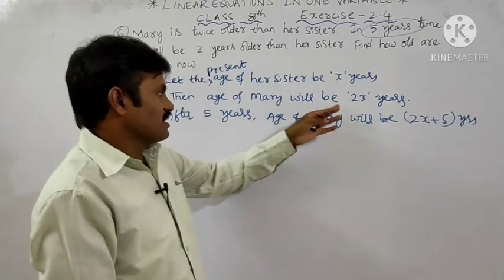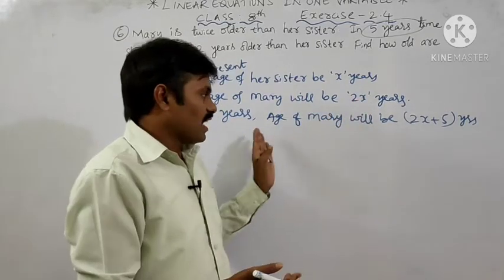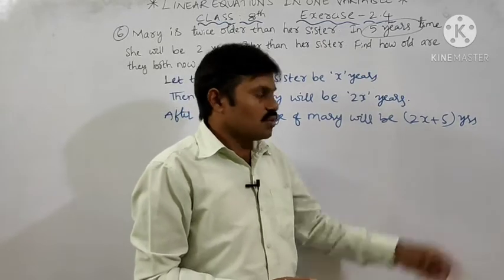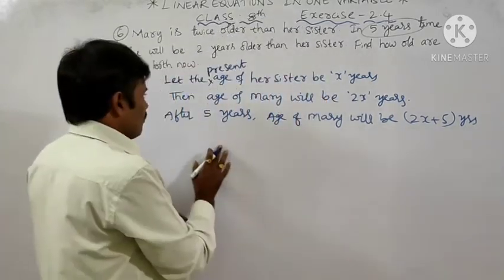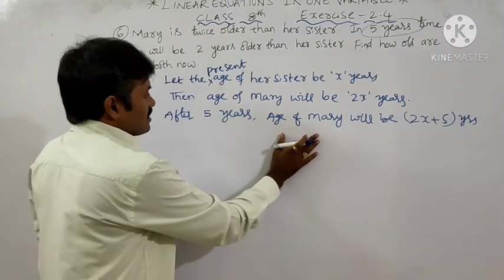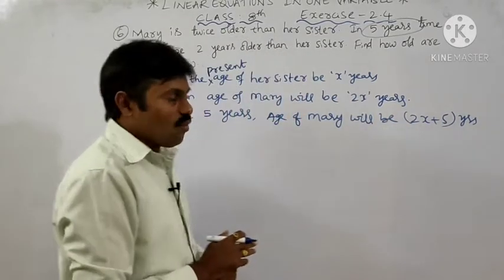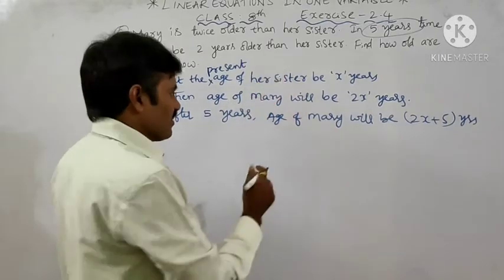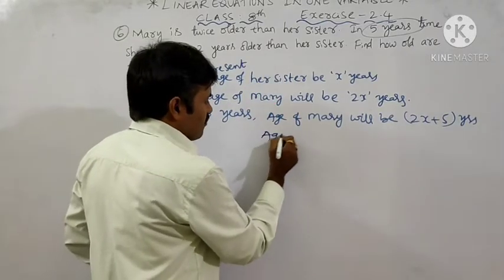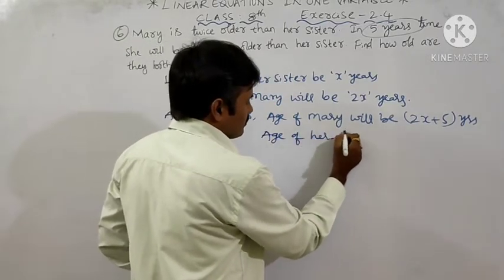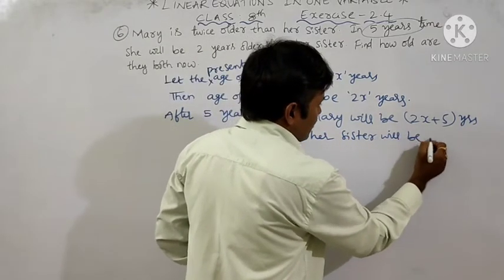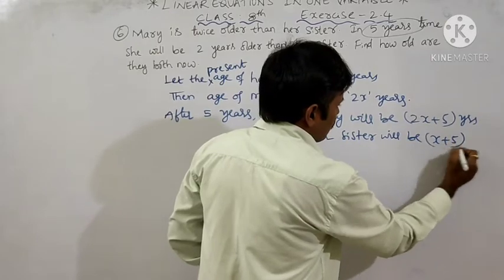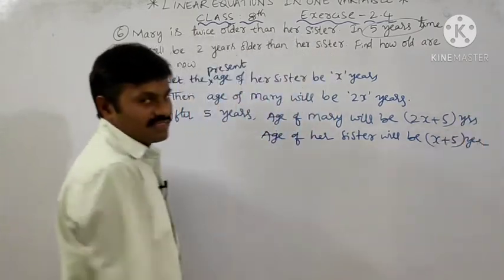Similarly, here Mary's age is 2x years, then after 5 years her age will be 2x plus 5 years. Now, what is her sister's age after 5 years? Yes, x plus 5 years.